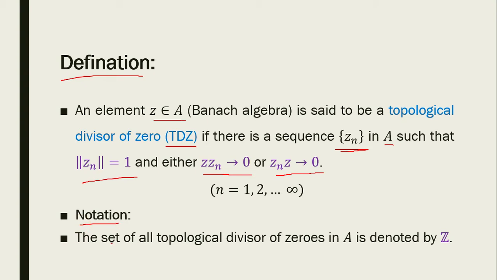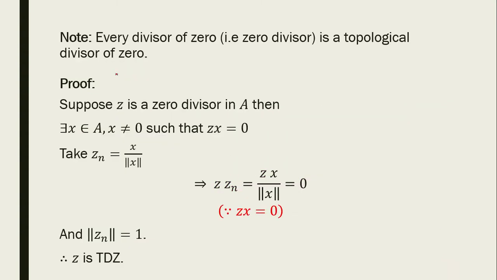Notation. The set of all topological divisors of zero in A is denoted by Z. Note. Every divisor of 0, that is 0 divisor, is a topological divisor of 0.